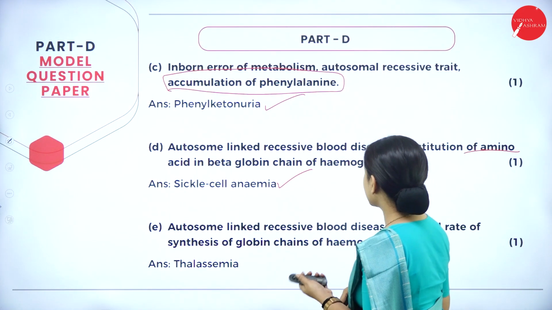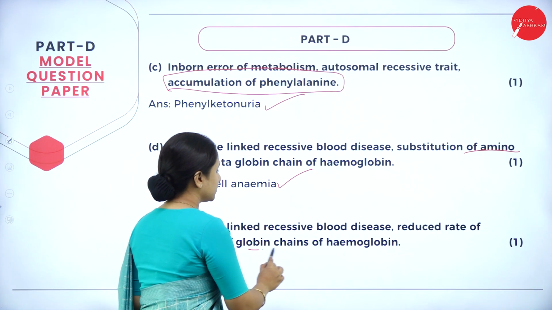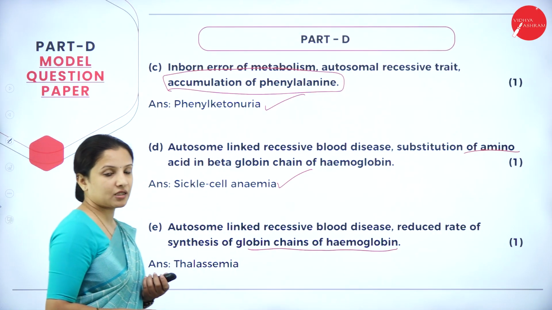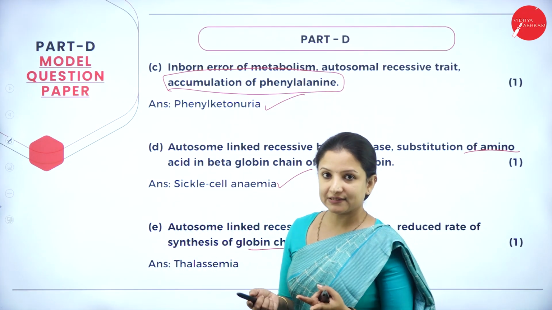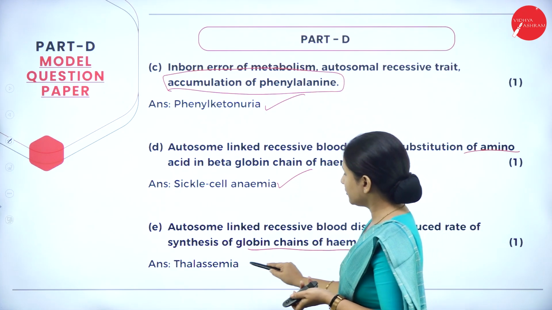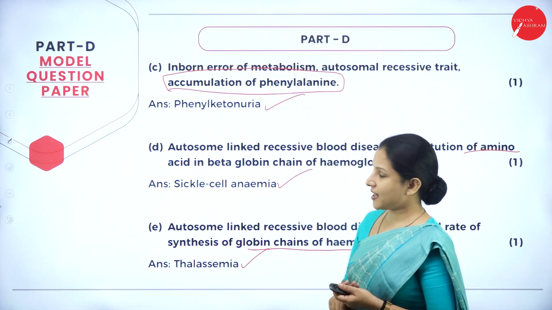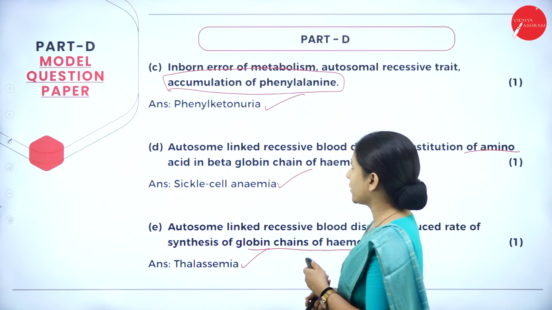Next is an autosome-linked recessive blood disease, reduced rate of synthesis of globin chains of hemoglobin. That is the alpha globin chain and beta globin chain. There are 2 types, right? Alpha thalassemia and beta thalassemia. Here they have not mentioned the chain in particular, so we can write thalassemia as the answer. So this is the answer for this particular question.